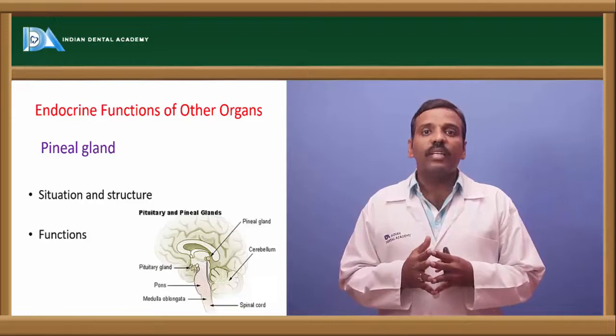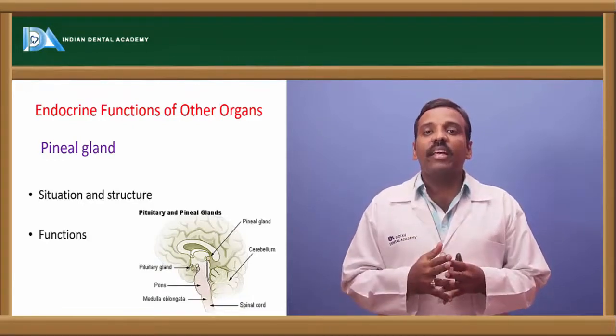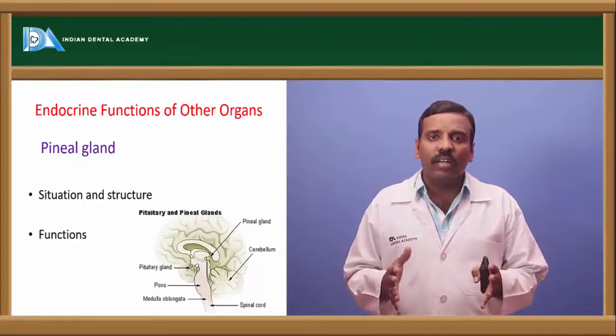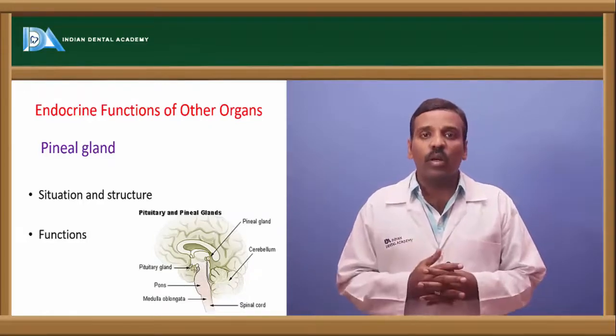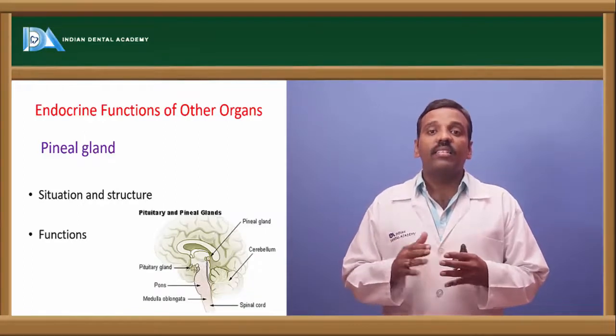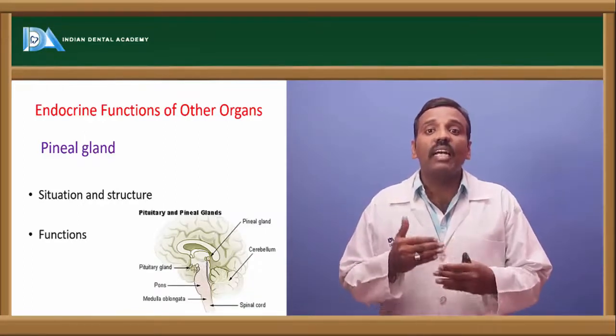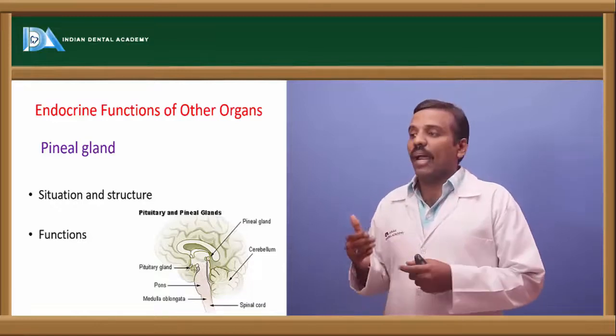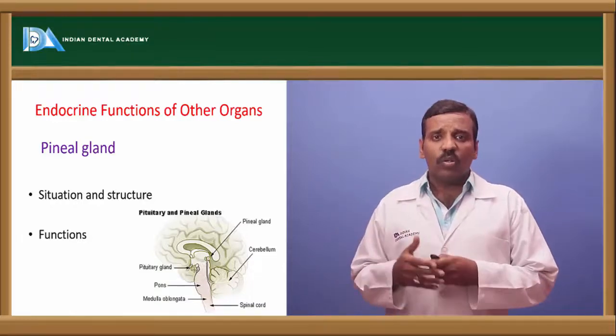In the daytime it secretes very little, and in the night time, when there is dark, the secretion is more. That is the major activity of the pineal gland. This circadian rhythm activity is maintained by the pineal gland. That is about the pineal gland.